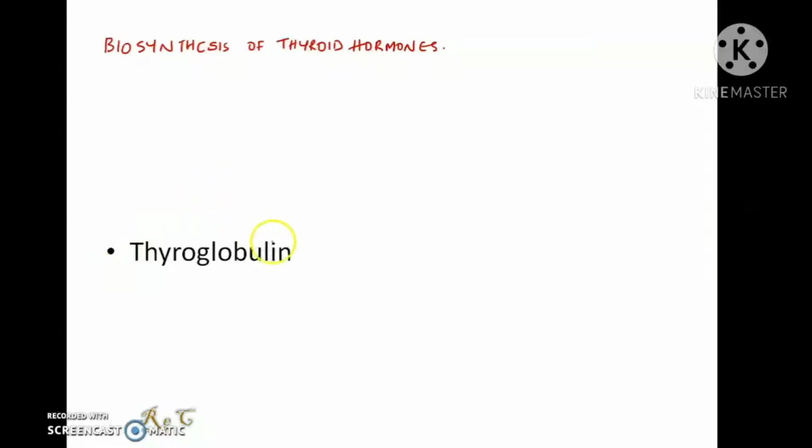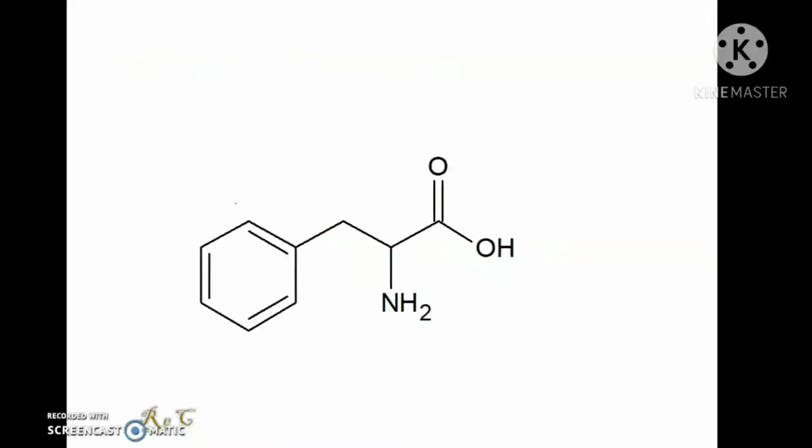Next is the biosynthesis of thyroid hormone. The important component of thyroid hormone is iodine. So whatever iodine is available from the food, it is actively absorbed into the thyroid gland. And inside the thyroid gland, there is a protein called thyroglobulin, a dimeric protein, and it is made up of tyrosine residues.